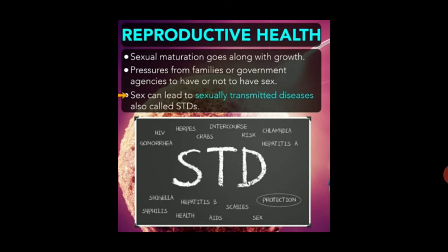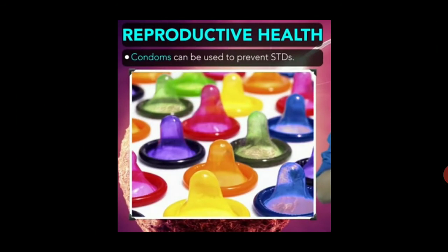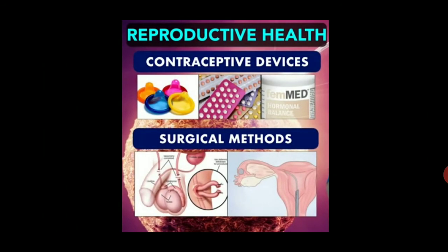We can avoid pregnancy by two methods. First one, contraceptive devices, and the second, surgical method. Contraceptive devices are condoms. Condoms can be used to prevent STDs. Another one is oral pills, which change the hormonal balance. In the surgical method, there are two types: blocking the vasa deferens in males and blocking the fallopian tube in females.